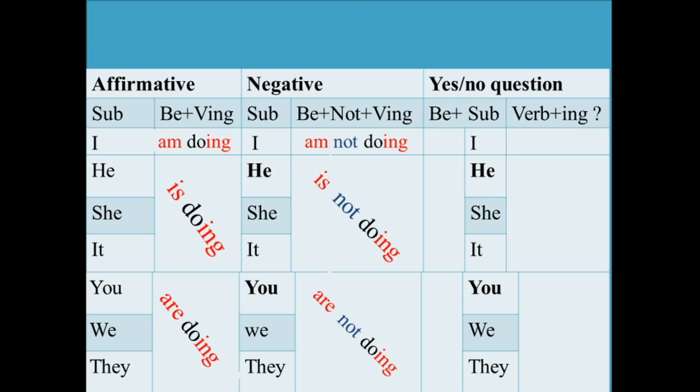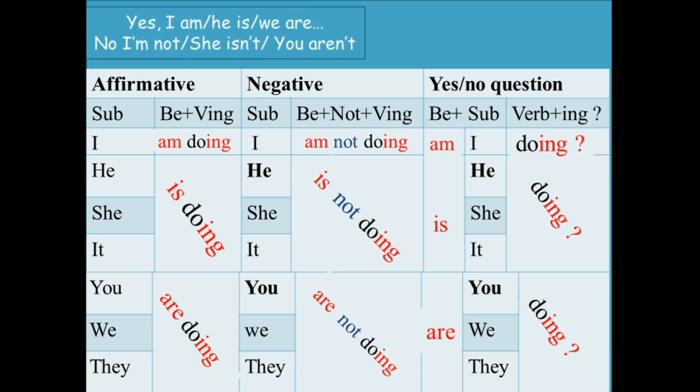And for the interrogative form, we say am I doing? Is he, is she, is it doing? Are we, are you, are they doing? This is the yes and no question, of course. And the short answers we say normally, yes, I am, yes, he is, or she is, or it is, yes, we are, they are, and you are, for plural. For no answers, we say no, I'm not, no, she isn't, no, you aren't, and for the rest, of course.